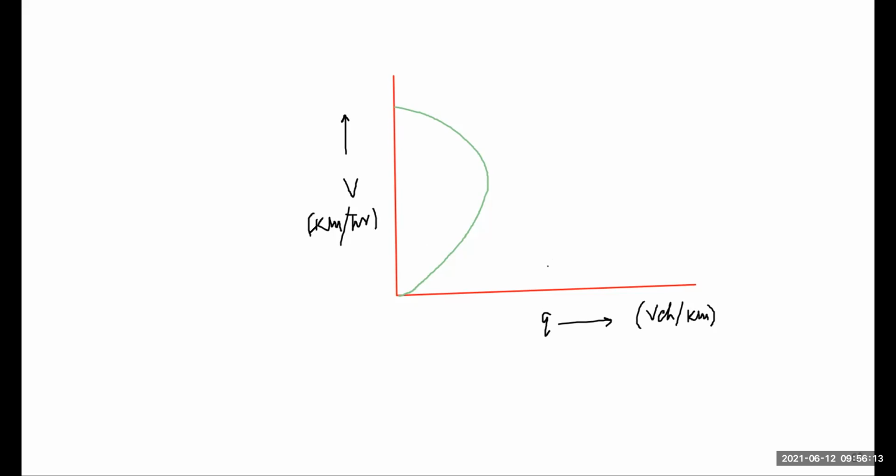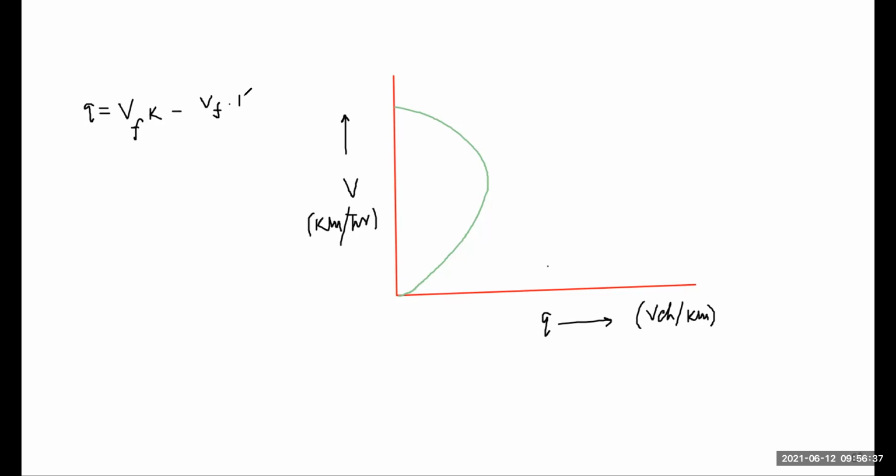So we know Q is equal to Vf into K minus Vf into K square by Kj. We know this relationship.